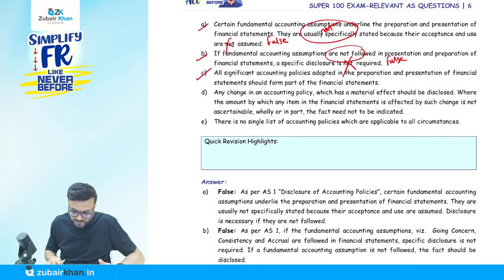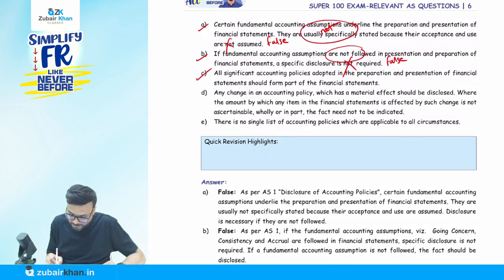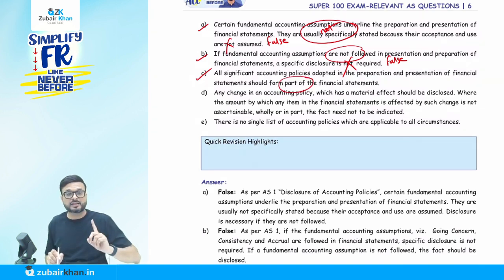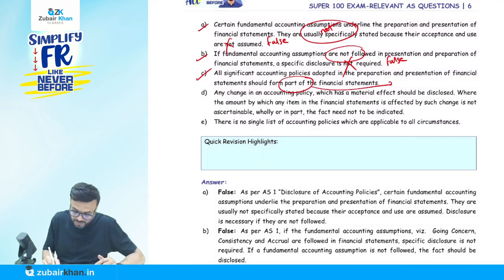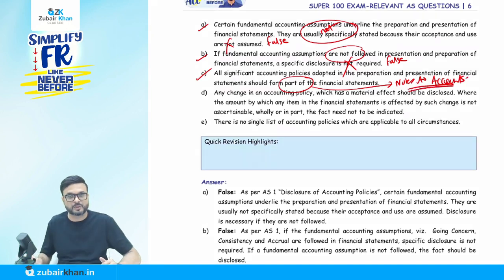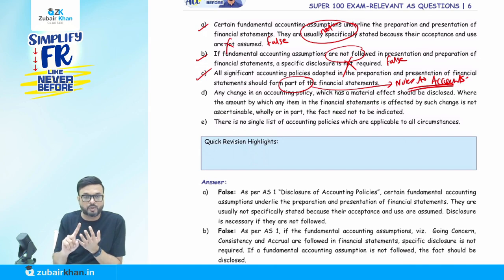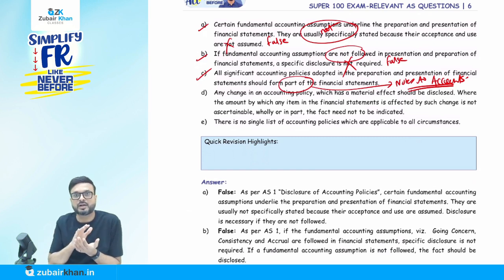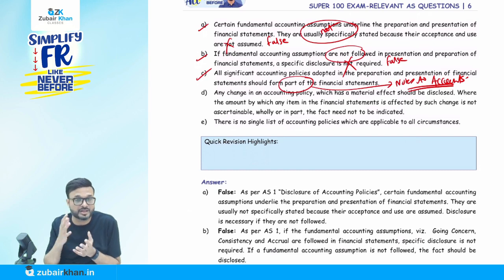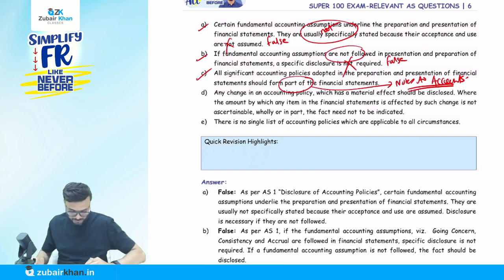Now, third: all significant accounting policies adopted in the preparation and presentation of financial statements should form part of the financial statements. Yes, correct. Why? Where do we disclose all significant accounting policies? In notes to accounts. And remember that notes to accounts are also part of the financial statements. People assume that financial statements mean balance sheet and P&L. No: balance sheet, P&L, cash flow statement, and also notes to accounts. Therefore, the answer is true.